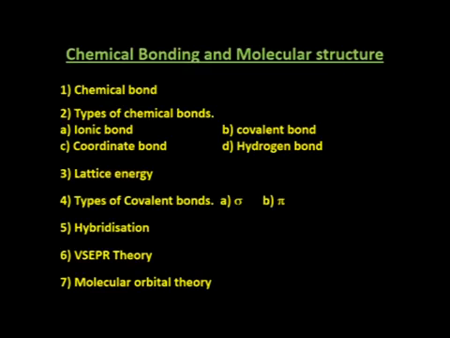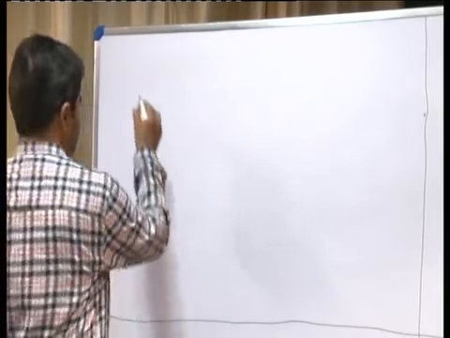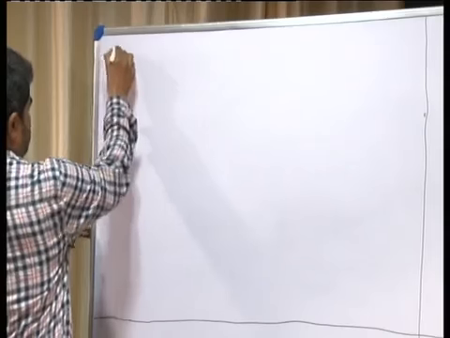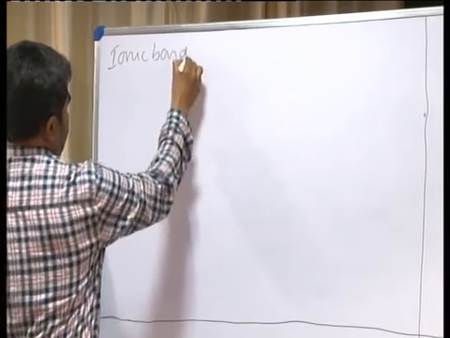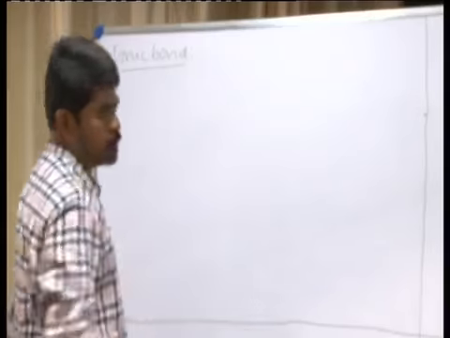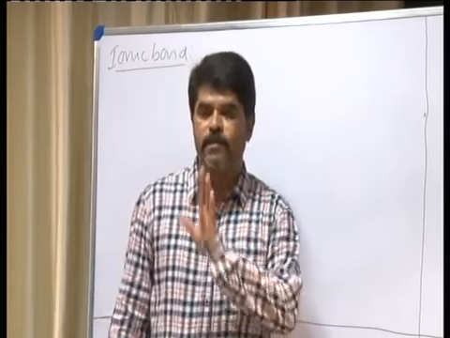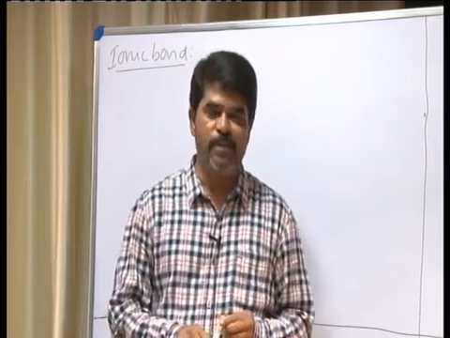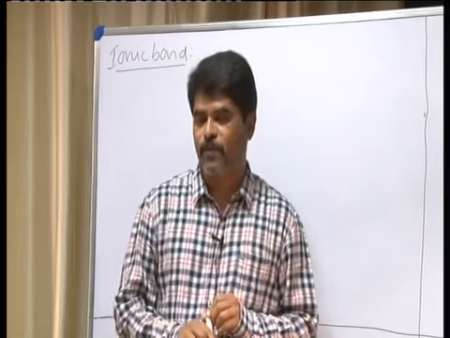To begin with, let us have an idea about the ionic bond. What is ionic bond? The force of attraction between two oppositely charged ions is called ionic bond. Suppose we take sodium and chlorine.